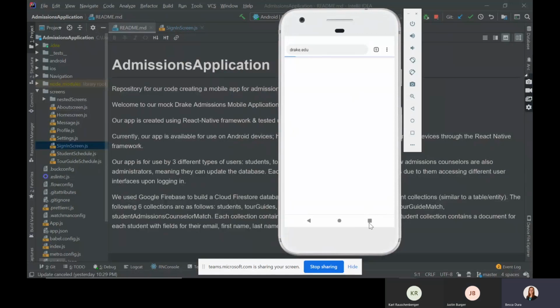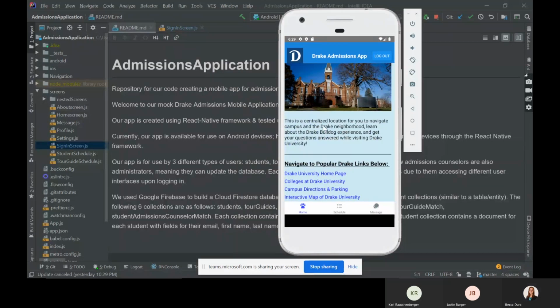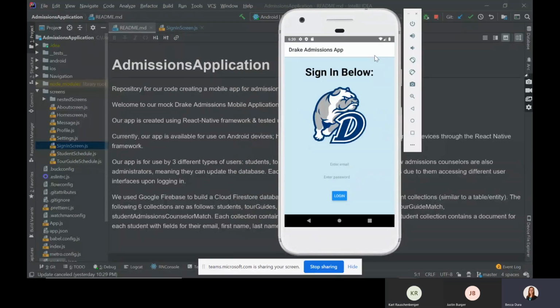And one more thing worth noting is when you're logging in as a user, if your email and password aren't in the database, you're not going to be able to log in, meaning that it's just going to keep you on that login screen. It will also show an alert saying that your username and password are invalid. Again, all of these credentials are stored in Firebase and the passwords are stored securely, so not just anyone can see them.